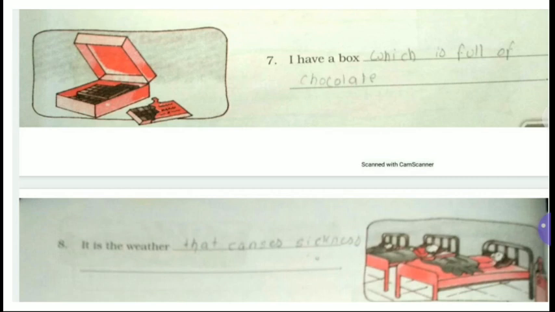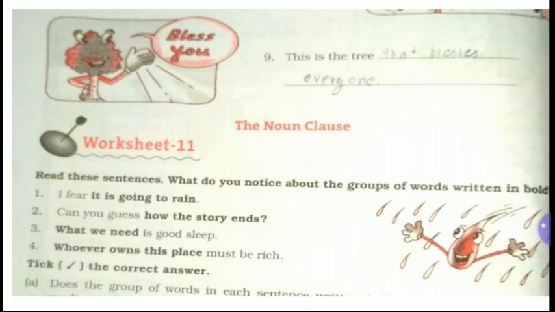Now seventh number, I have a box which contains a lot of chocolates. Now eighth number, it is the weather which is causing melodies among the people at this place. Now ninth number, this is the tree which blesses everyone who comes to this place.